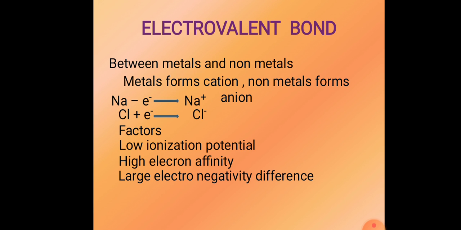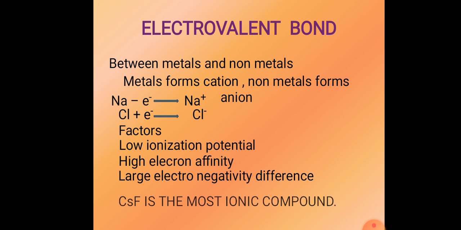Now, let us see the last one. In group 17 elements, the most electronegative element is fluorine. And in group 1 elements, the most electropositive element is cesium. So, cesium fluoride is the most ionic compound.